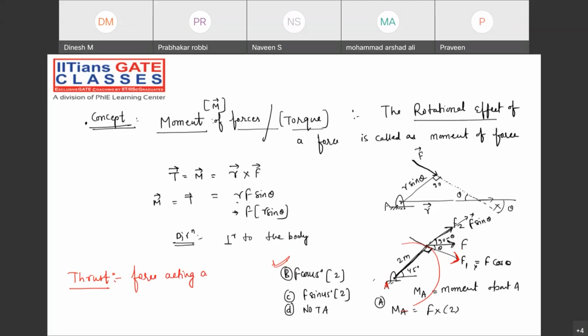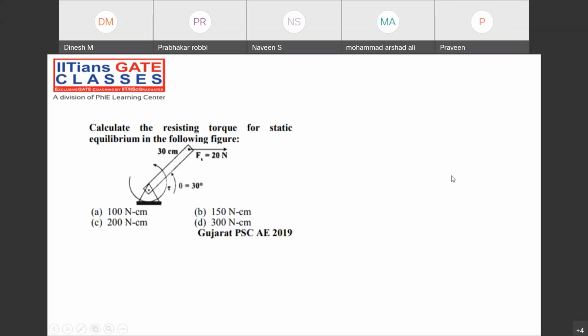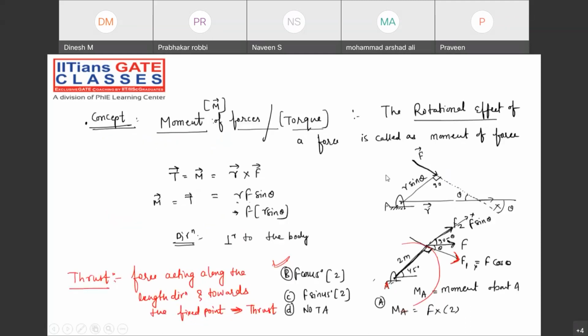The force acting along the length direction and towards the joint, towards the fixed point. Can we say it's a thrust? Tell me, guys. Can you say the difference between moment and thrust?